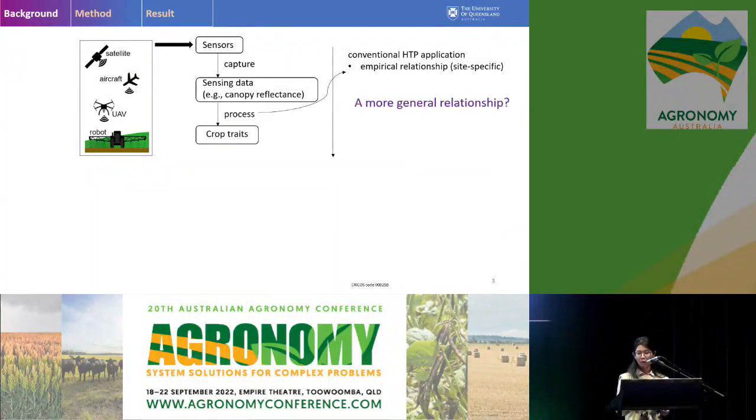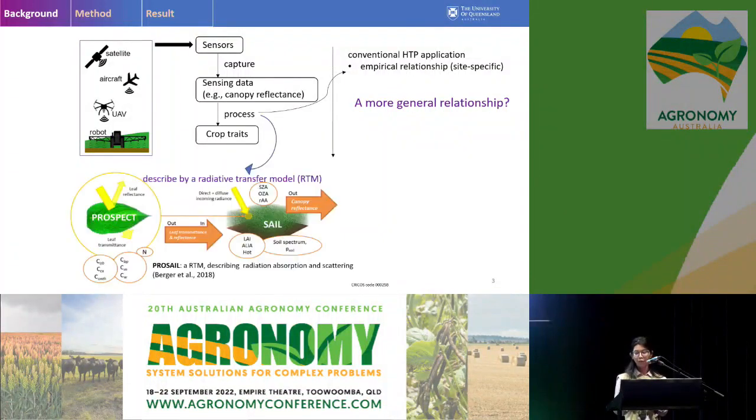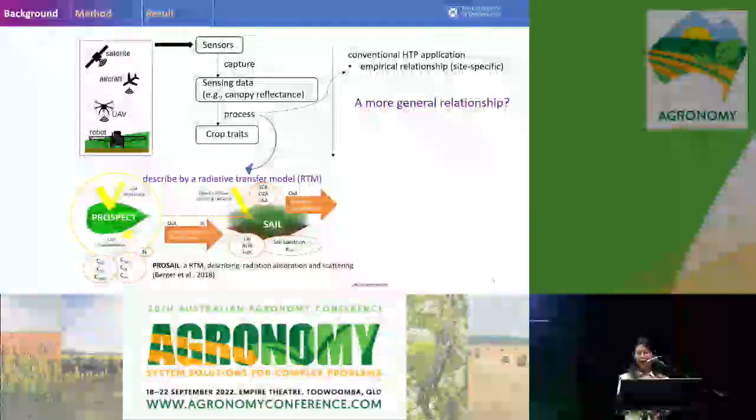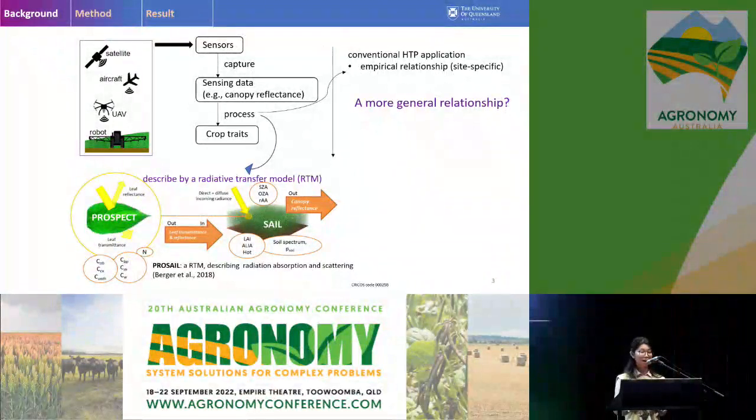So what we are thinking about is to generate a more general relationship that can be used in wider environments. The good thing is that we know this process from the sensing data to the crop trait, or from the crop trait to the sensing data, can be described using the radiative transfer model.